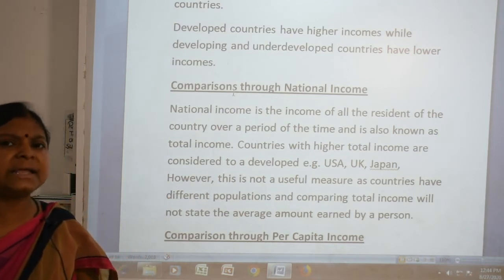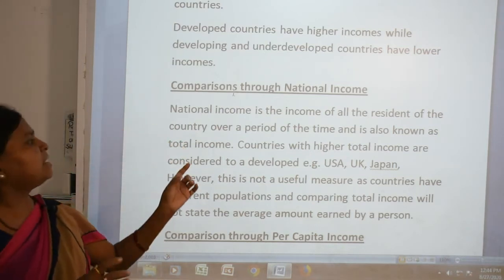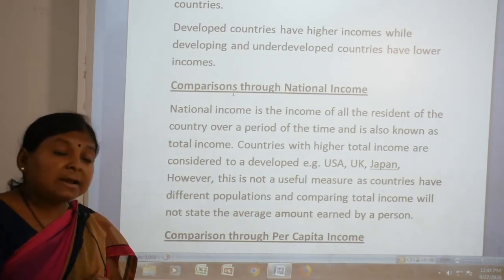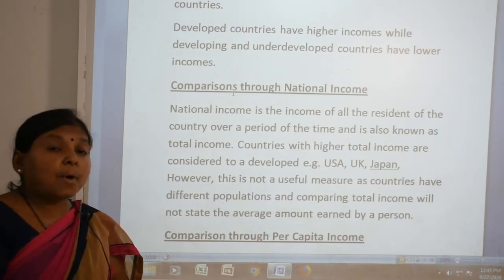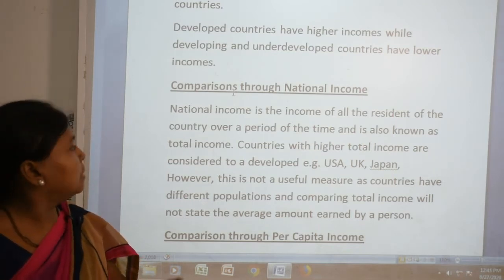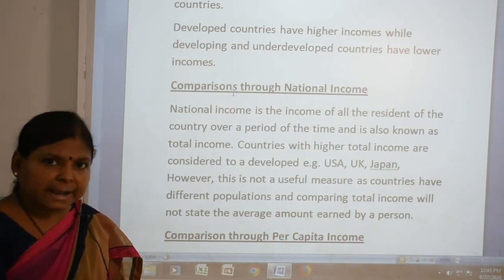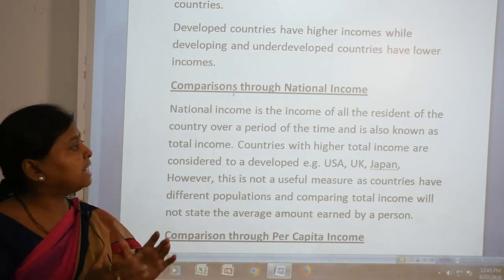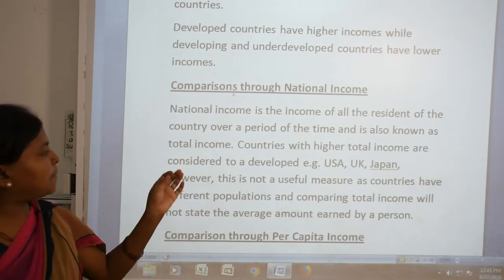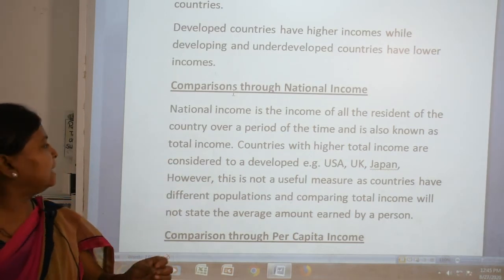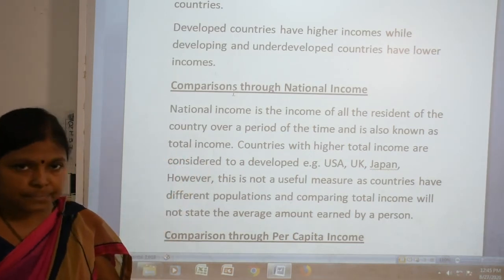Can we compare with national income? See, what is national income? National income is the income of all the residents of the country over a particular period of time. That is known as total income.